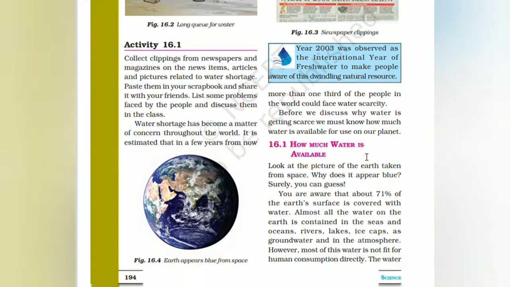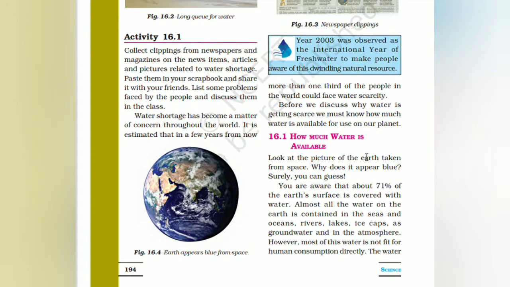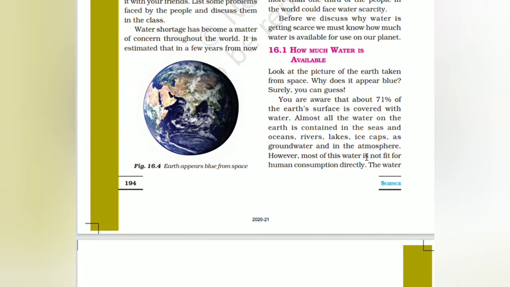Why is water getting scarce? We must know how much water is available for use on our planet. Look at the picture of the earth taken from space. Why does it appear blue? Because the blue portion indicates water. You are aware that 71% of the surface is covered with water.